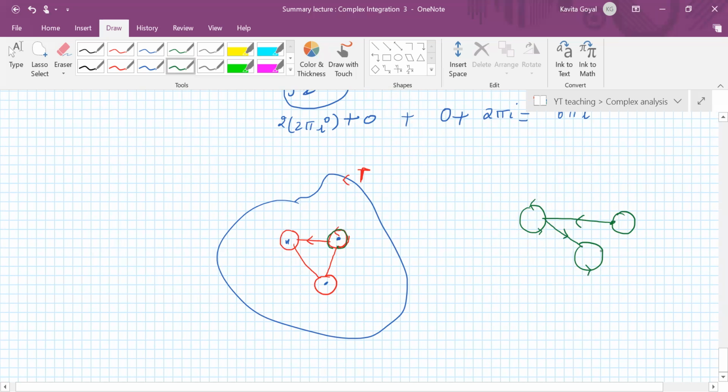We have to make a closed curve, right? So how can we do that if we have 3 points? If I'm starting from here, I'll go like this, I came here like this, I will come here, and then from here I'll go here. Then this. Minal, is it okay?